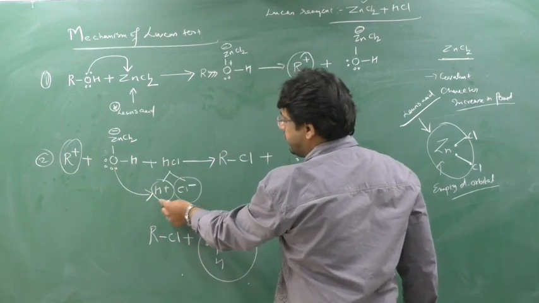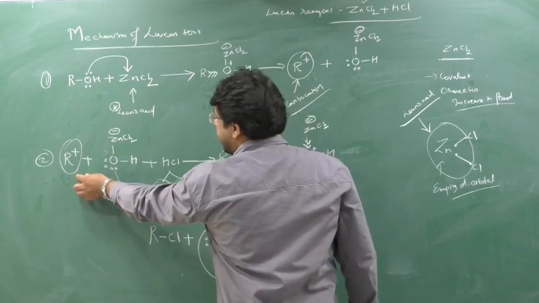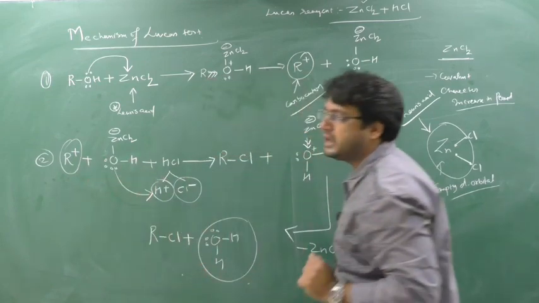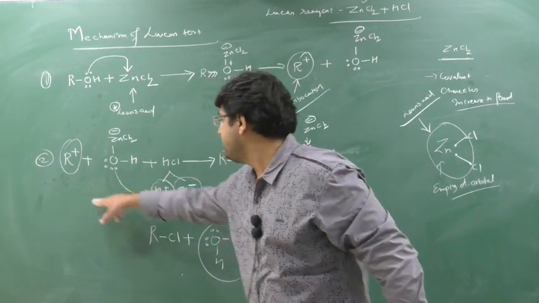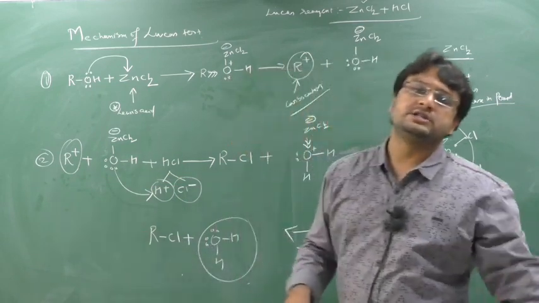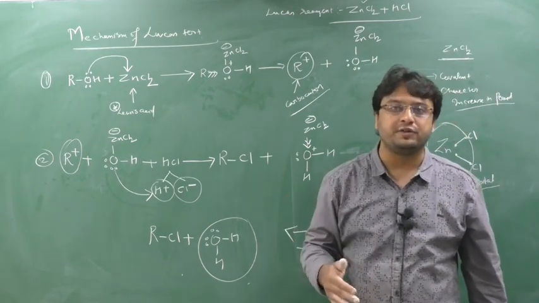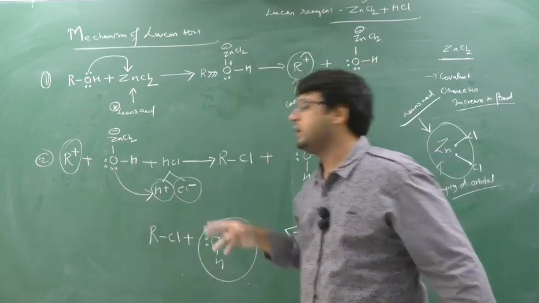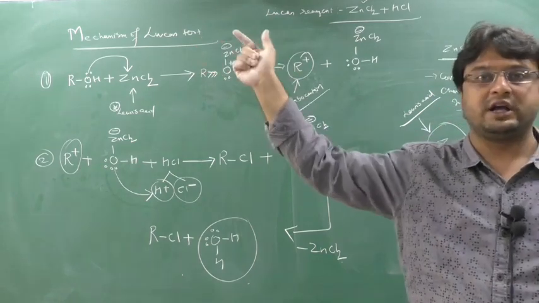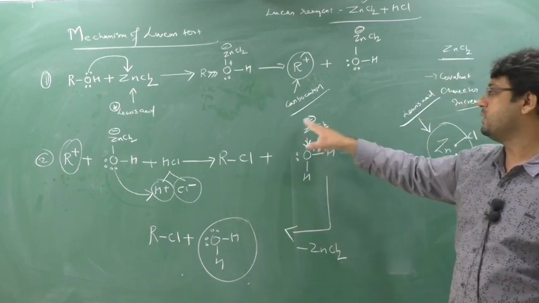HCl will split into H plus and Cl minus. Now this oxygen having 1 lone pair will donate it to H plus, and R plus will react with Cl minus. This reaction depends on the type of carbocation. If 3 degree carbocation, reaction will be very fast. If 2 degree, slow. 1 degree, very slow, because stability of a carbocation is directly proportional to rate of reaction. 3 degree carbocation is more stable, so the reaction will occur in a very short time. That's why you see the turbidity on the spot as you add the Lucas reagent. Clear? So RCl will be formed here.